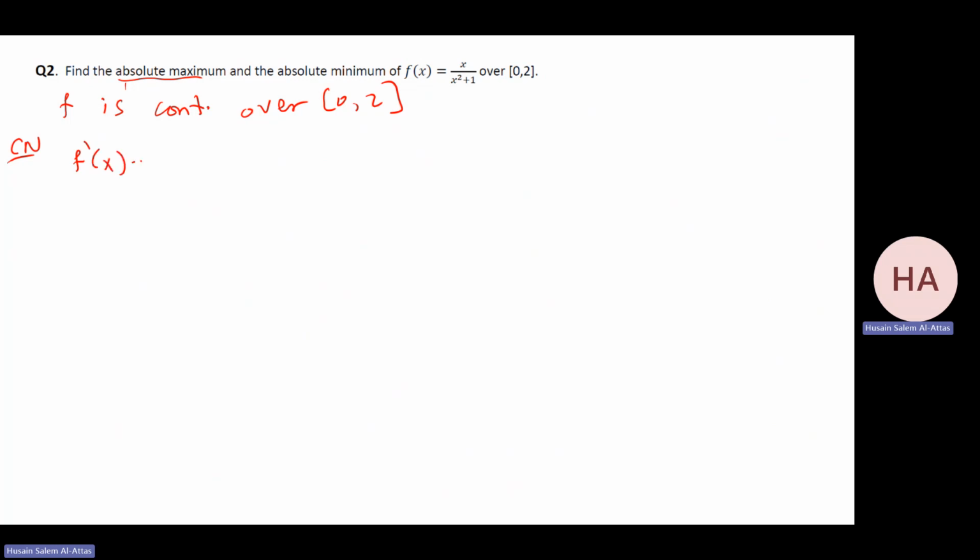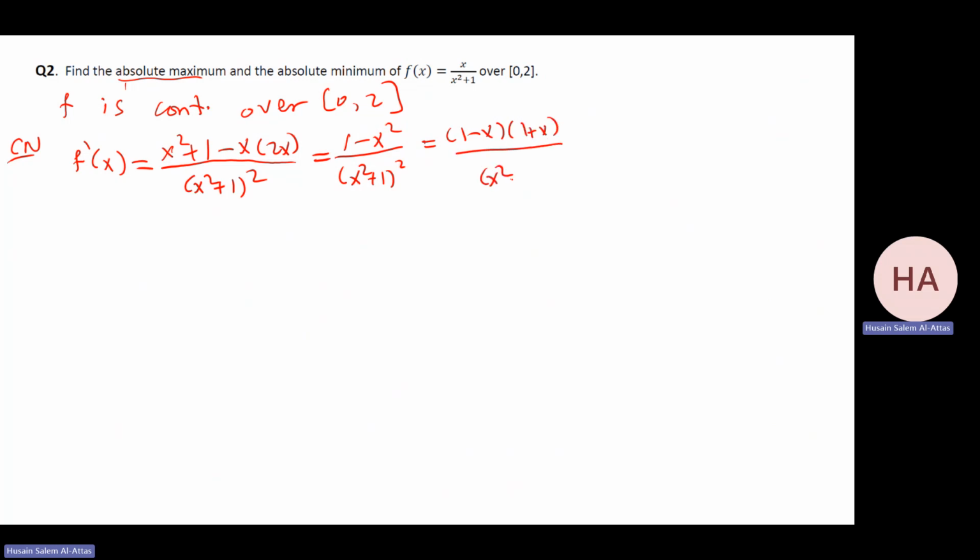F prime at x: derivative of x, which is 1, so I have x squared plus 1 minus x times 2x over x squared plus 1 squared. And that gives me what? 1 minus x squared over this. In other words, this is 1 minus x, 1 plus x over this.